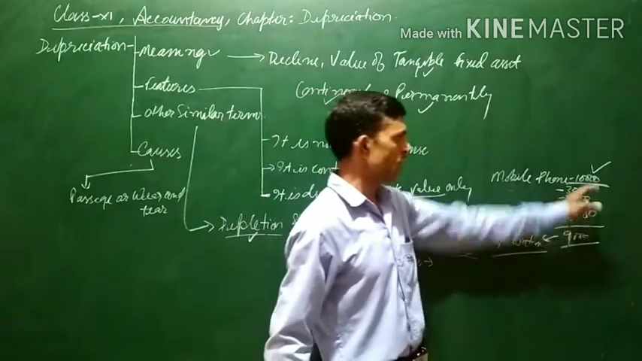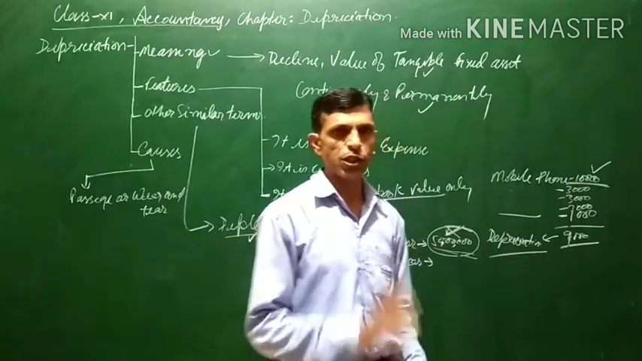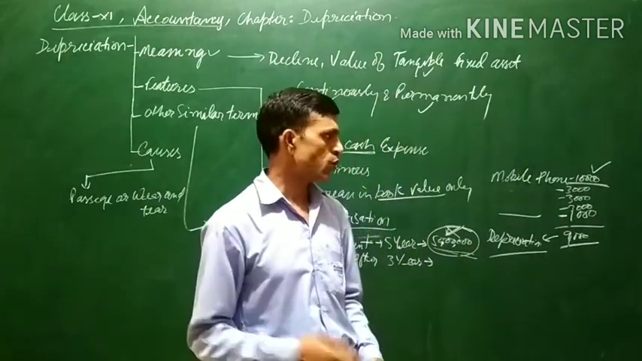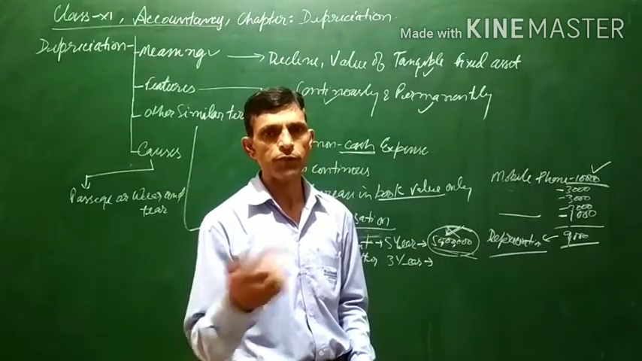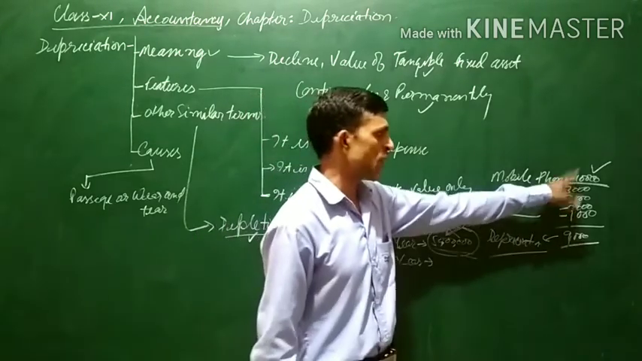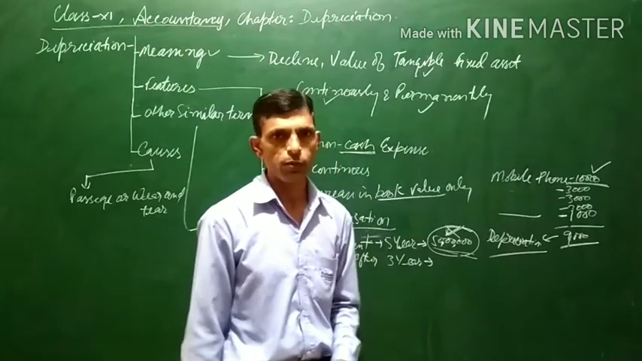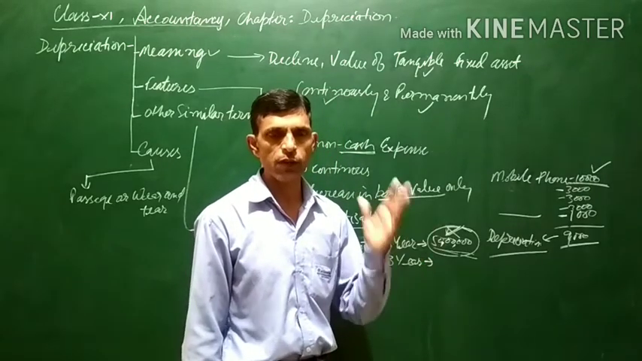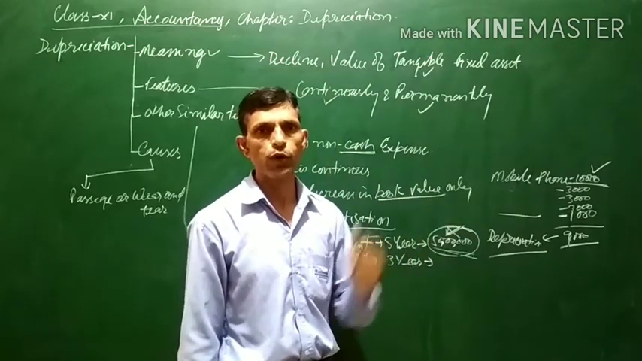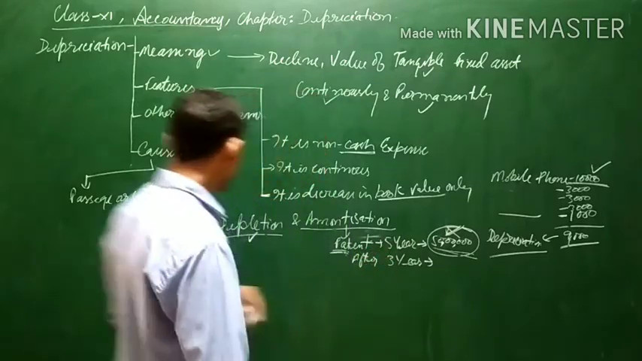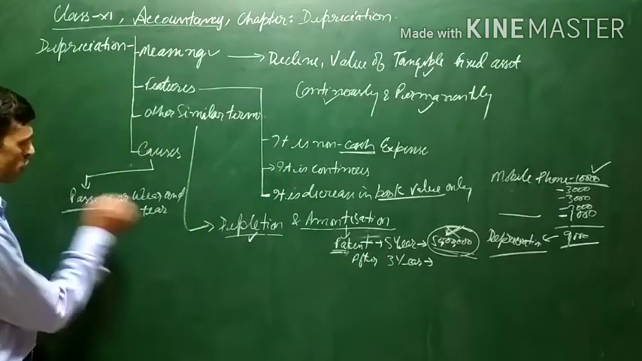You have purchased a mobile phone for 10,000, and you have kept it in your room for 2 years. If you want to sell the mobile phone for 10,000 after 2 years, you will not get the same price. 10,000 you will not get, because with the passage of time, the value of the mobile phone will go down. This is the cause of depreciation.